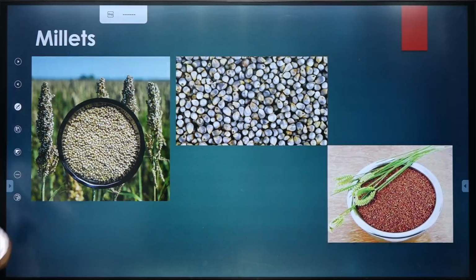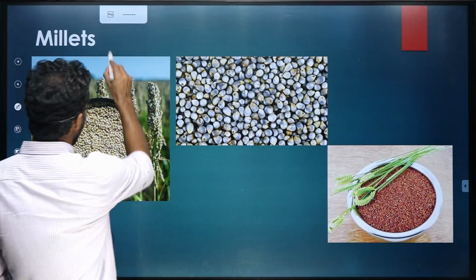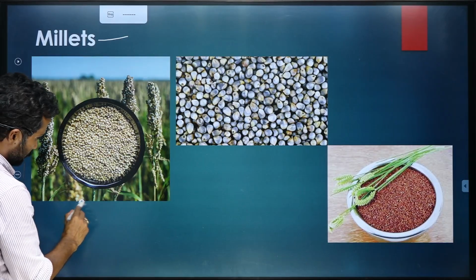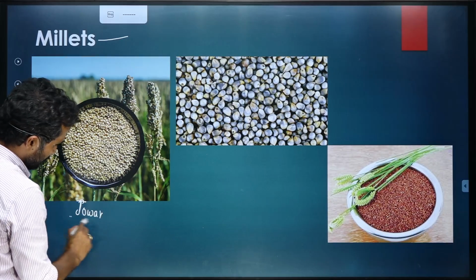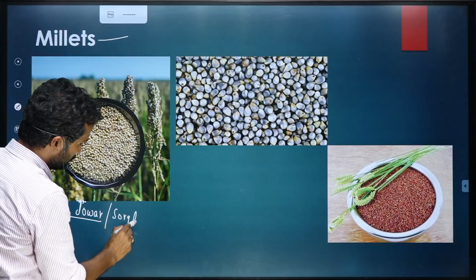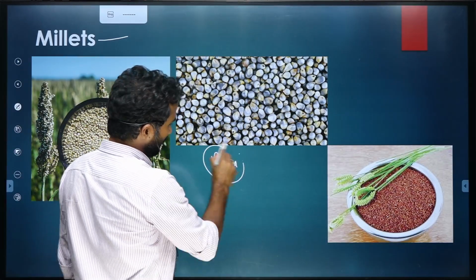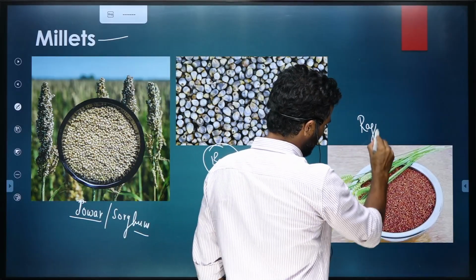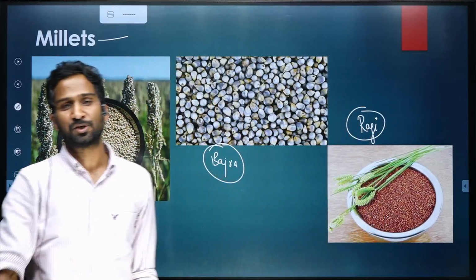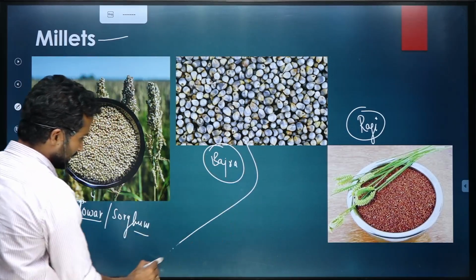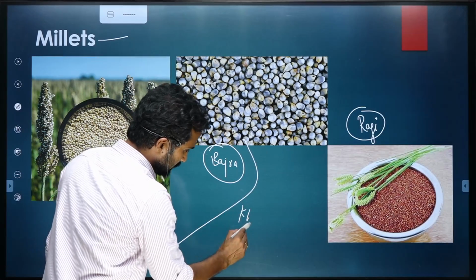Okay. Moving further, millets. Millets that we are going to talk about: jowar, also called sorghum, bajra, and then ragi. So these are the three varieties of millets that are cultivated in India. Talking about these, jowar and bajra are mostly kharif crops.